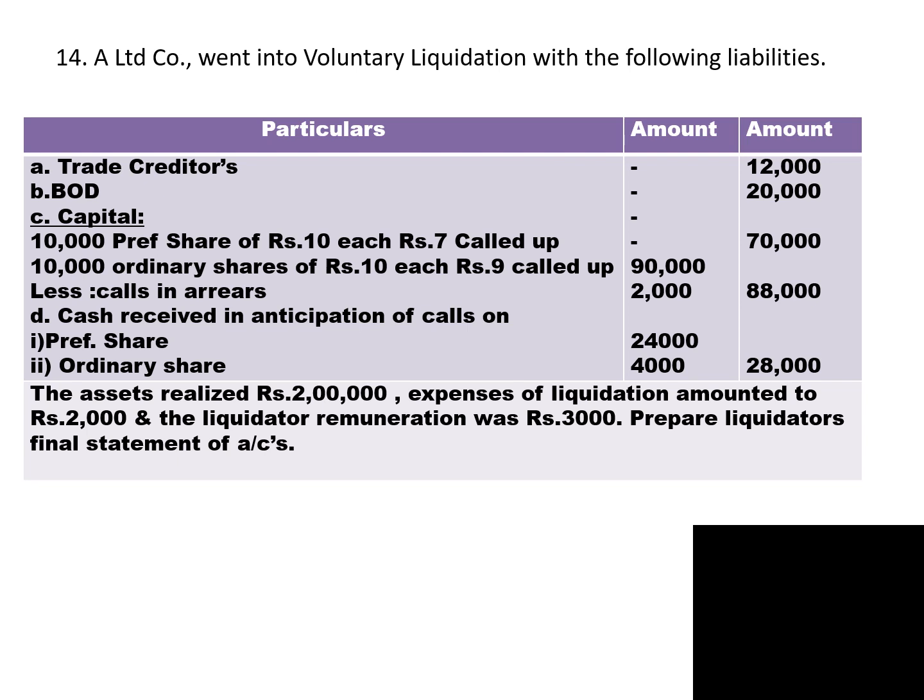So we assume that calls in arrears is recovered during liquidation. So 2,000 rupees has been received. Then we have calls in advance. Preference share calls in advance is 24,000. Ordinary share calls in advance is 4,000. Total calls in advance is 28,000.